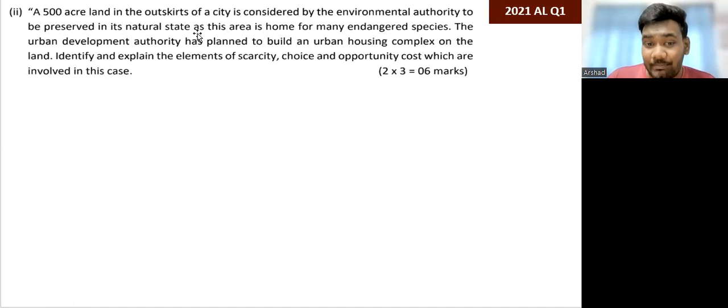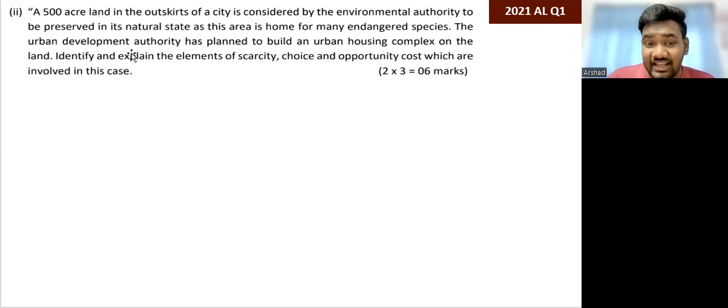The Urban Development Authority has planned to build a housing complex on the land.